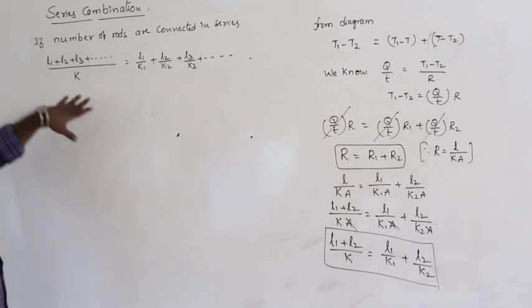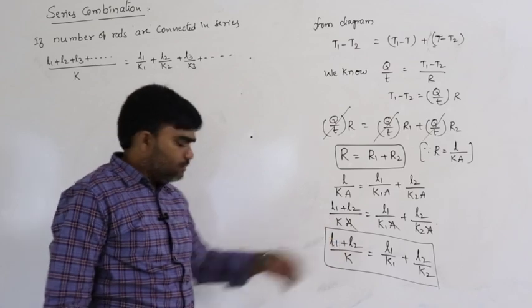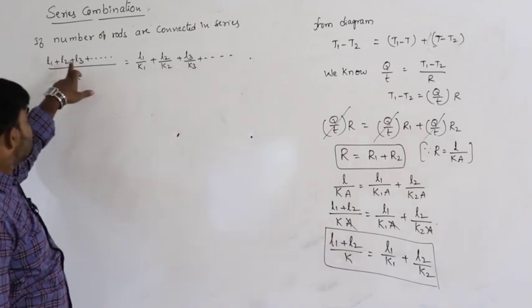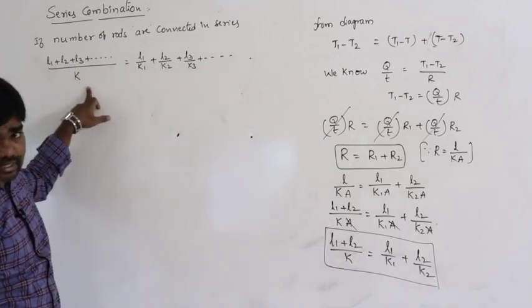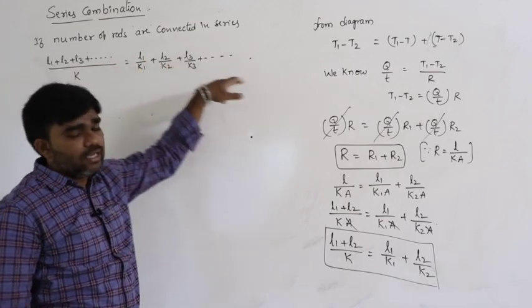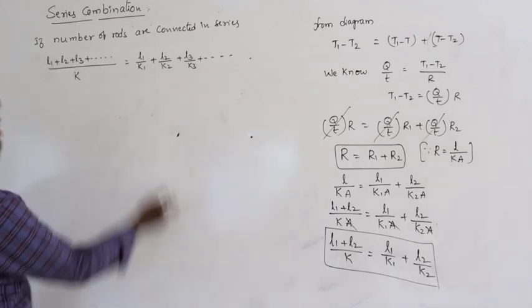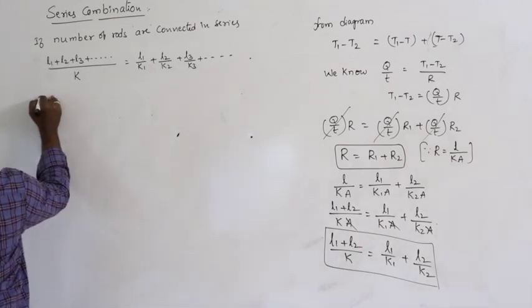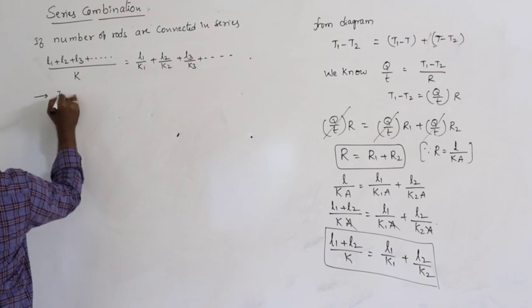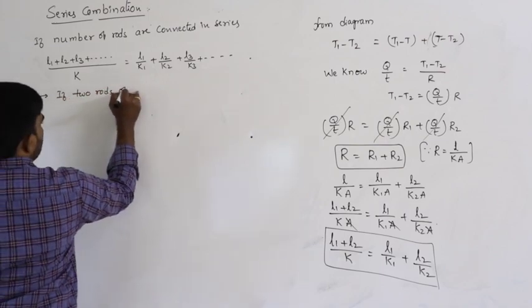If a number of rods are connected in series, then in the same way we can write L1 plus L2 plus L3 and so on, divided by K, is equal to L1 by K1 plus L2 by K2 plus L3 by K3 and so on.